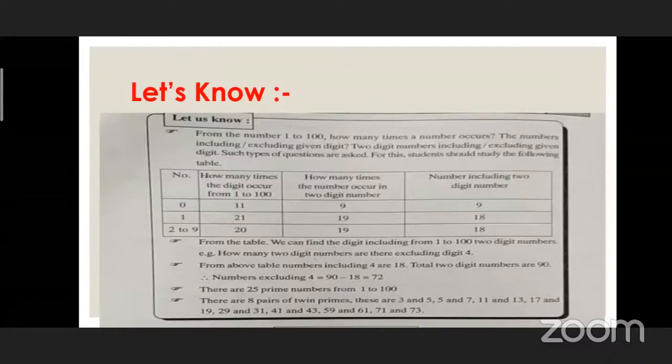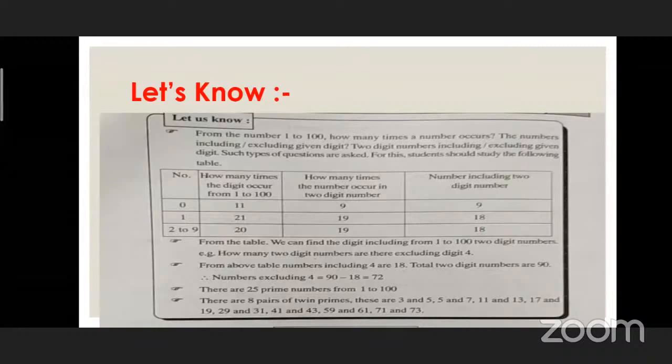Now see the third column of the table. In this, digit 0 occurs 9 times, digit 1 occurs 18 times, and digits 2 to 9 occur 18 times. This is very important information.